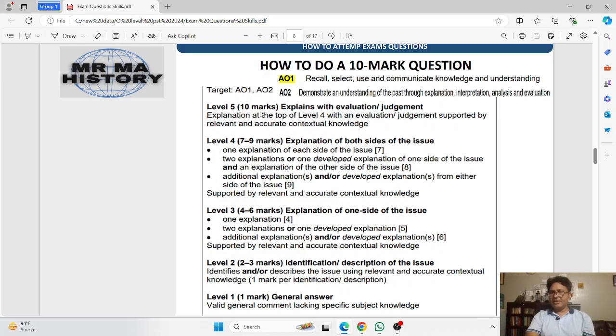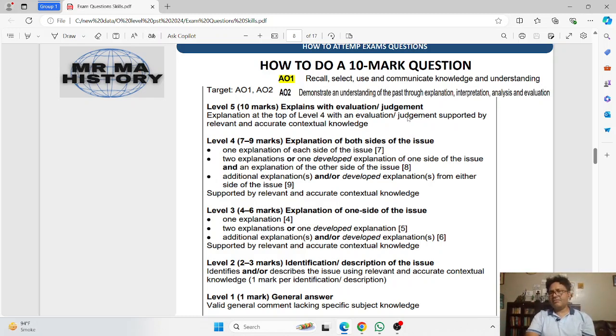So in that case, if you have provided two explanations on both sides, and you add an evaluation or judgment with these explanations, you are eligible for 10 marks. Okay, so this is how you will be doing the 10-mark question.